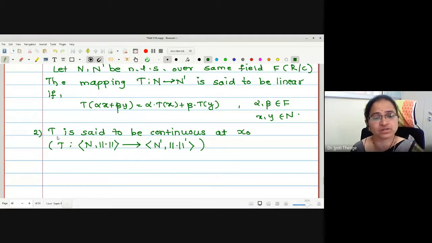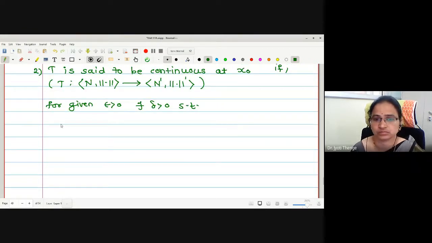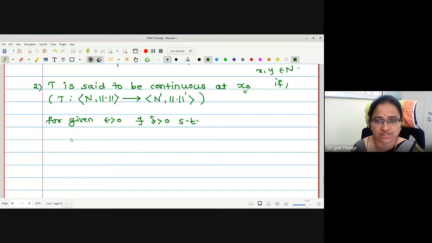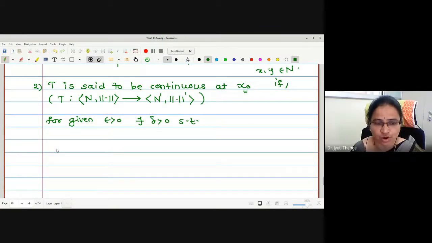Okay, we are separating the norms on the domain and codomain space. And now we are checking the definition for the continuity of the function T at x naught. If for given epsilon greater than 0, there exists delta greater than 0 such that, what such that? Continuous, I want, continuous at the point x naught. When you are saying the function is continuous, T of x minus T of x naught less than epsilon. Modulus, norm, something you have to tell us. Here it is norm.